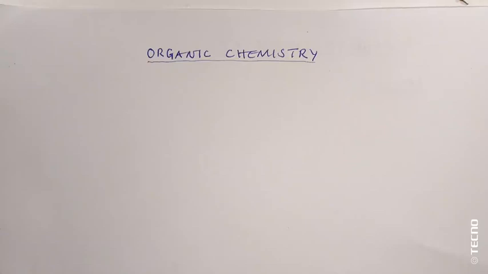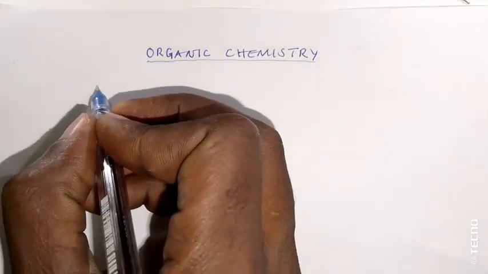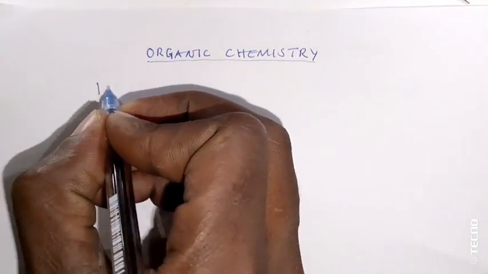I welcome you to this short presentation on organic chemistry. But on this one, my main interest is on isomers.